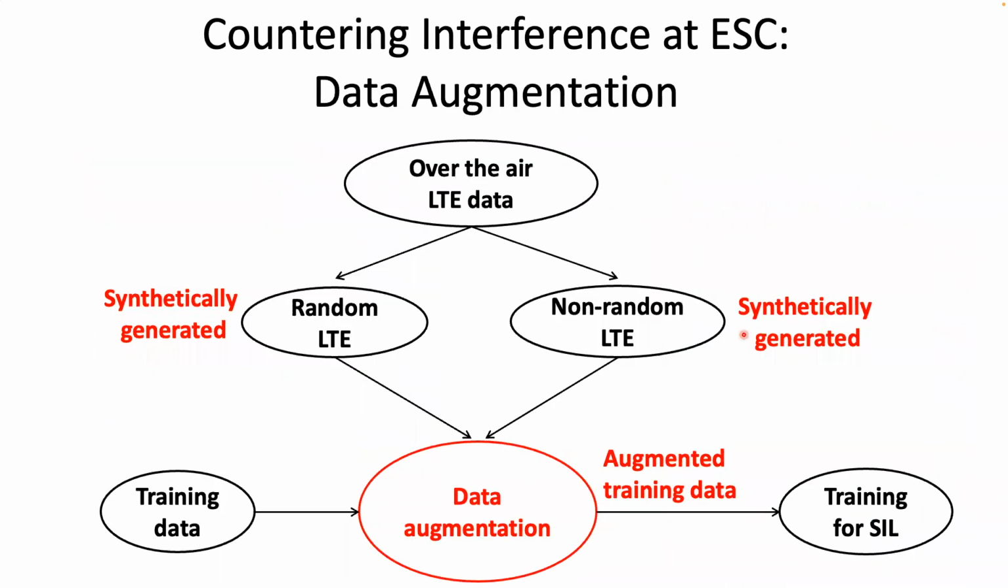Based on this finding, we use a data augmentation approach for dealing with unknown LTE interference. We use some over-the-air LTE data and synthetically generate spectrograms with various random and non-random LTE patterns. Then we use these artificially generated patterns and augment our training dataset for training SIR.